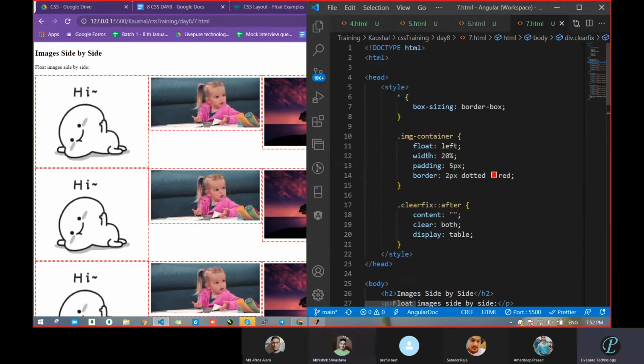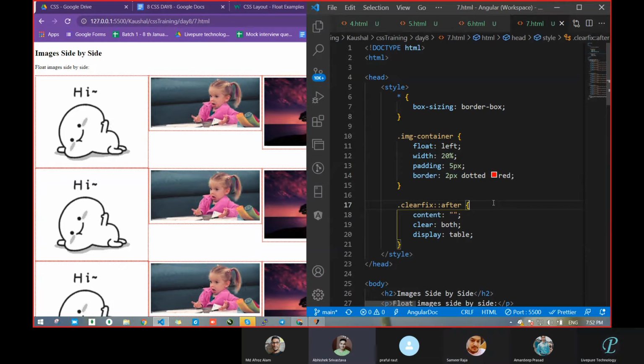Okay. Correct or not? Correct, sir. Because we already saw float and left, and width. What was it doing? Okay. Then padding we already know. Then border. Okay, so nothing is there. And a clear fix. Clear fix we had just seen.